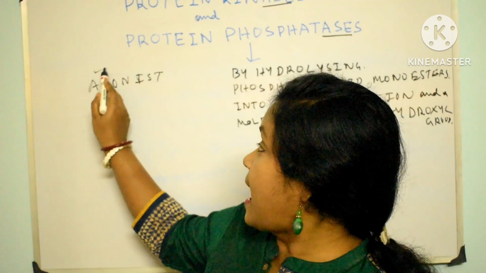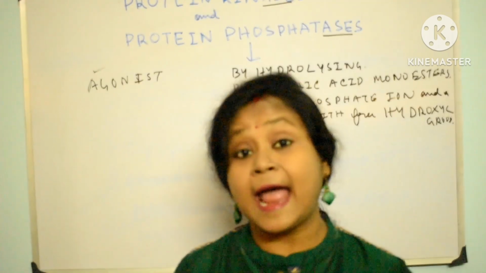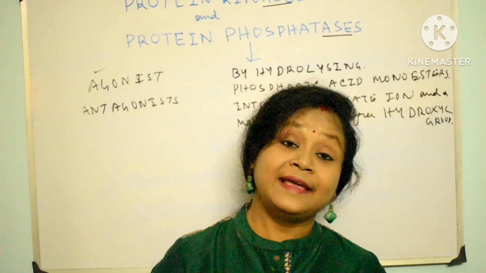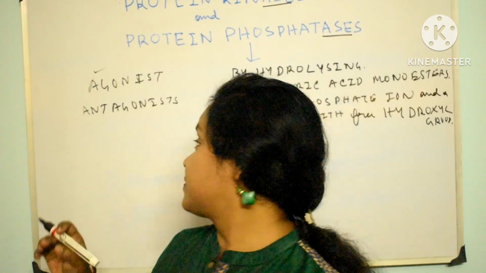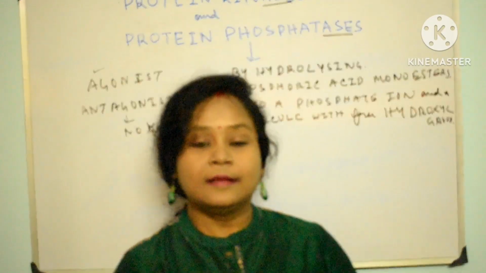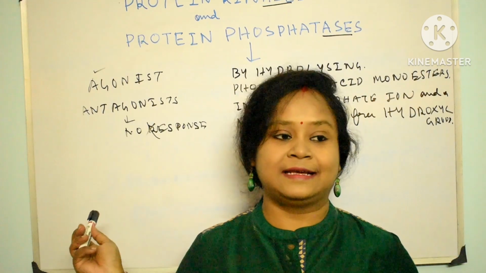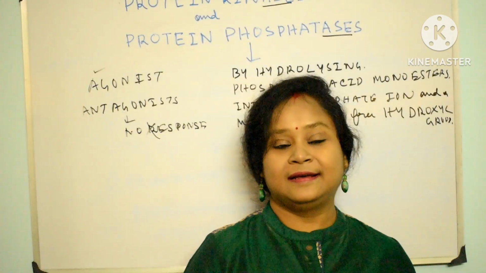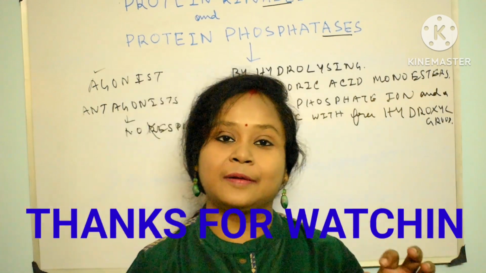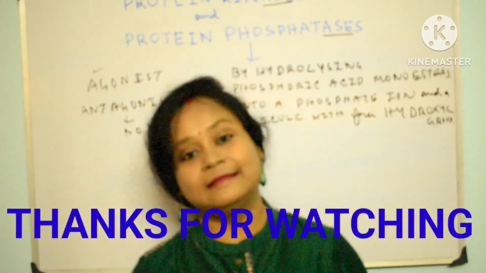This one is called an agonist. Another term is antagonist. These are also structural analogs which bind to the receptor but induce no response. So these are some important terms related to signal transduction.